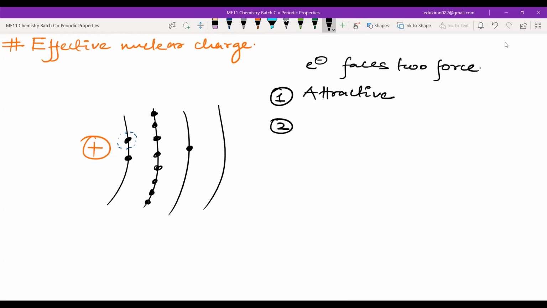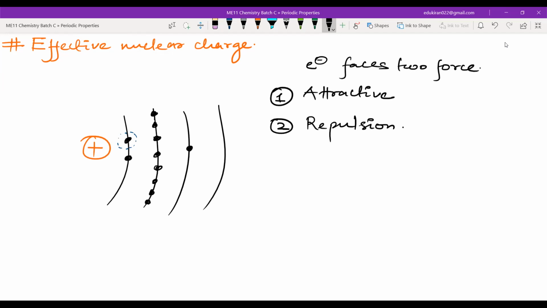Now, second. When an electron is present in an atom other than hydrogen, if we are not talking about hydrogen, because hydrogen has only 1 electron, if there is a multi-electron system, then what will be there? Repulsion or attraction? Repulsion, right? There will be repulsion.